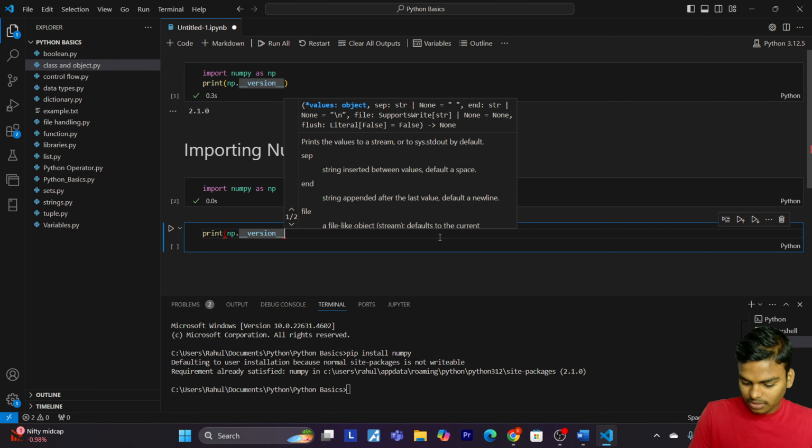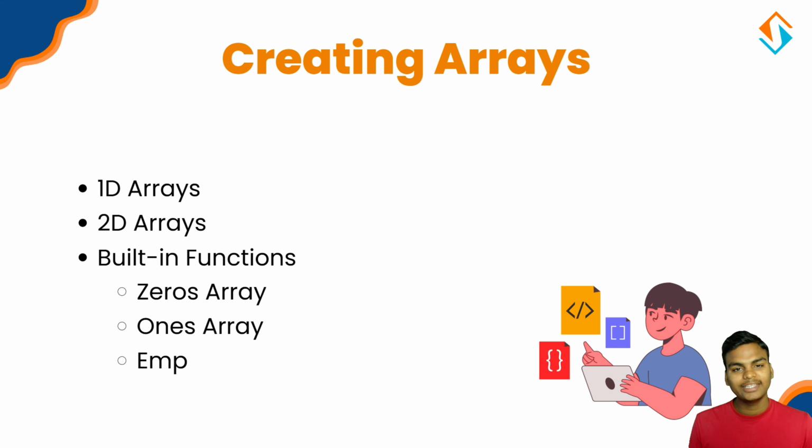Now it's time to create arrays. Let's come to our VS Code and see how we can create arrays. Now that we have imported NumPy, let's learn how to create arrays. Arrays are the heart of NumPy. They are like super efficient containers for data. Okay, so let's see.